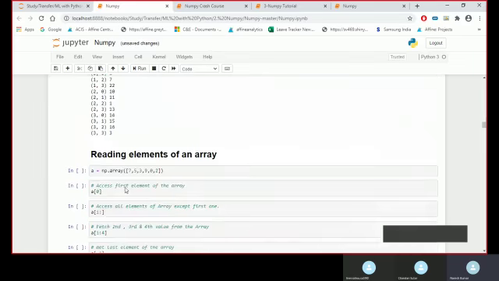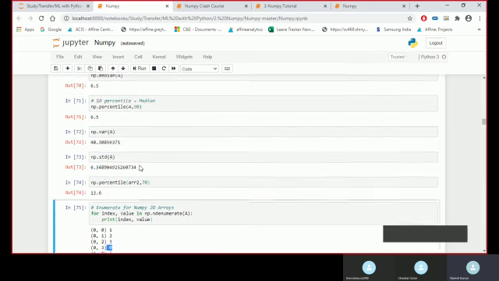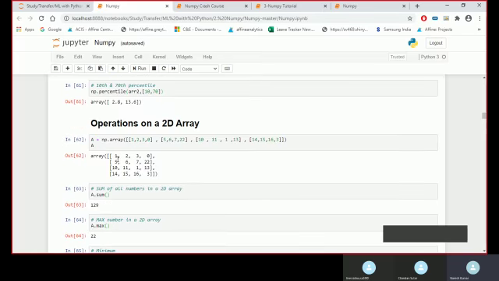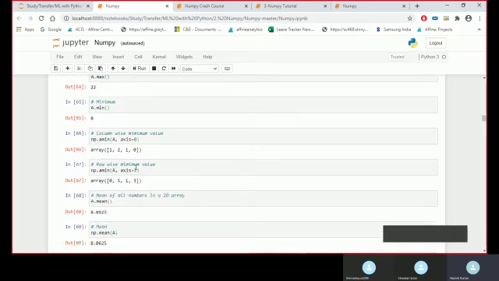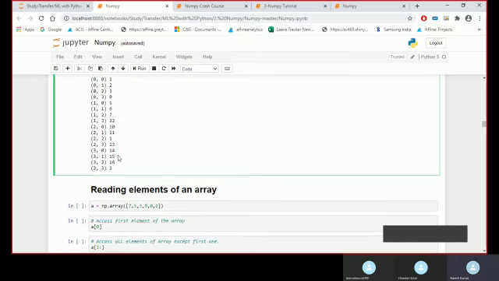But here it is a 2D array. So at 0 row 0 column I have 1, at 0 row first column I have 2, at 0 row second column I have 3, at 0 row third column I have 0. So it will be 1 2 3 0: 0 row and 0 column, 0 row and first column, 0 row second column, 0 row third column. So both index and value we can see with the help of nd enumerate. Okay.